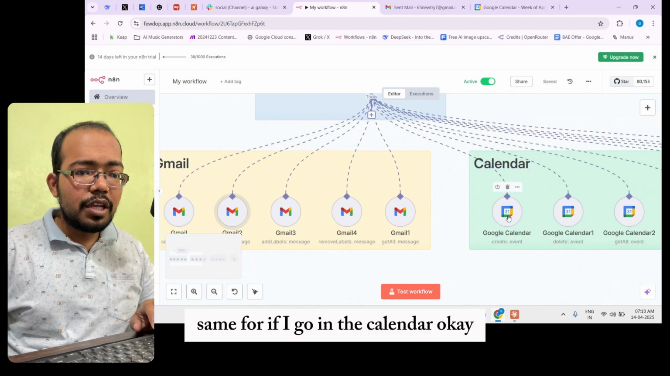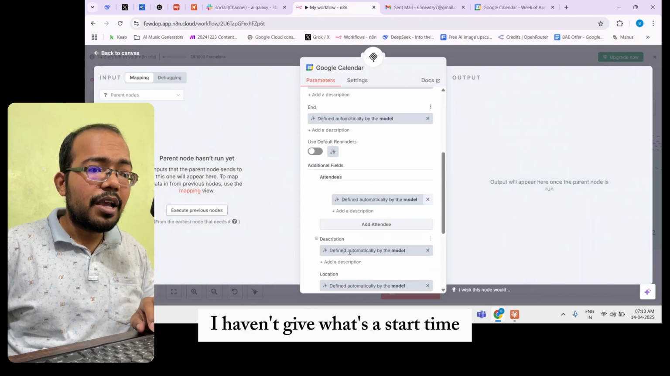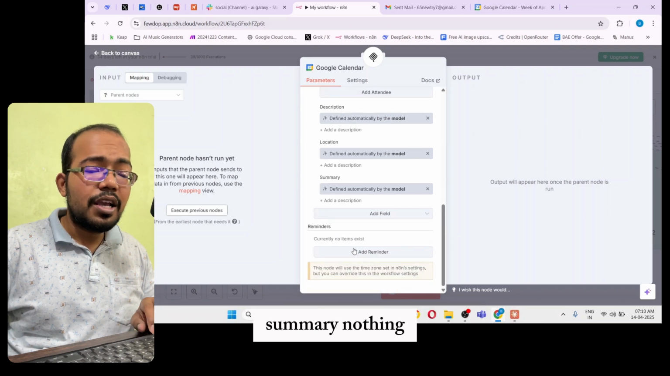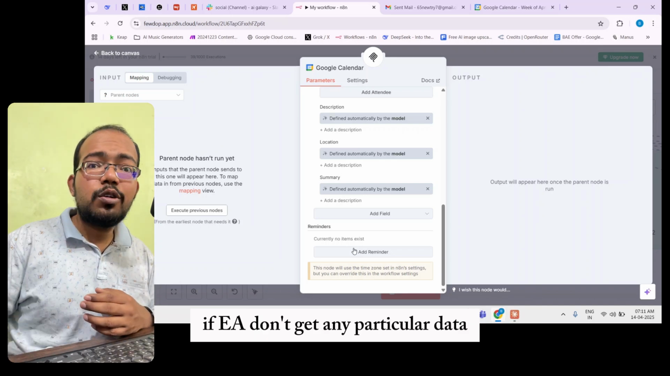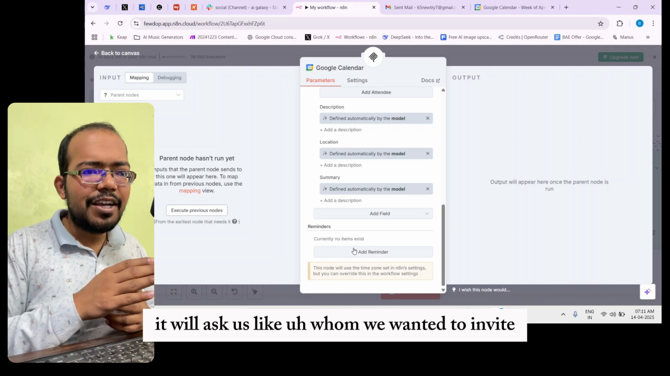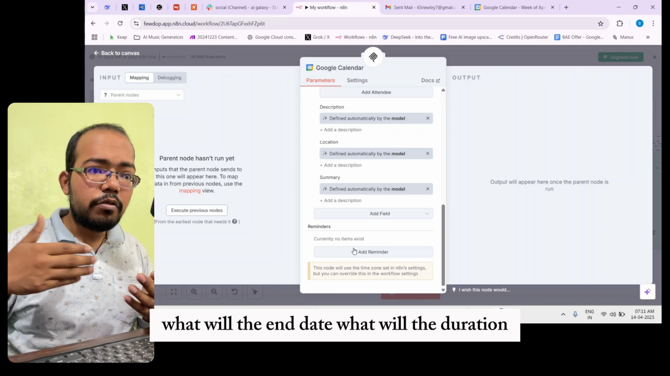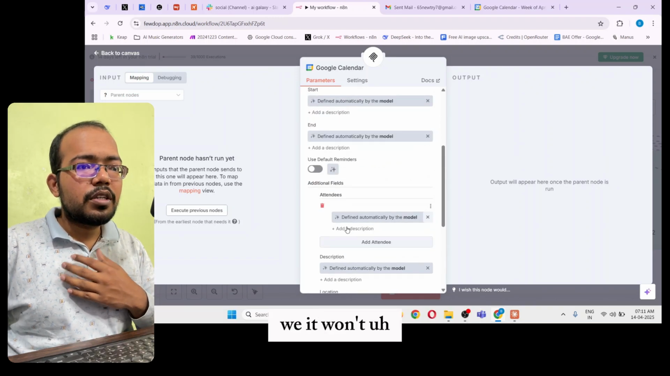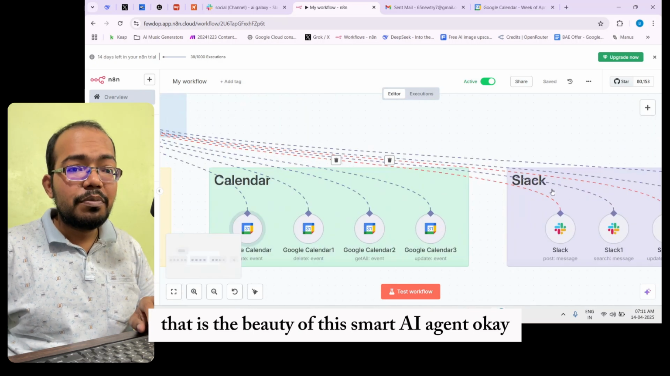Same if I go to the calendar. If I go over to create calendar, I haven't given a start time, end time, who the attendees will be, description, location, summary, nothing. And everything will be collected by the AI itself. If the AI doesn't get any particular data, it will ask us whom we want to invite, what email, what message you want to send, what start date, what the end date will be, what the duration will be. So the AI will ask for all this data by itself. We don't have to manually put everything over here. That is the beauty of this smart AI agent.